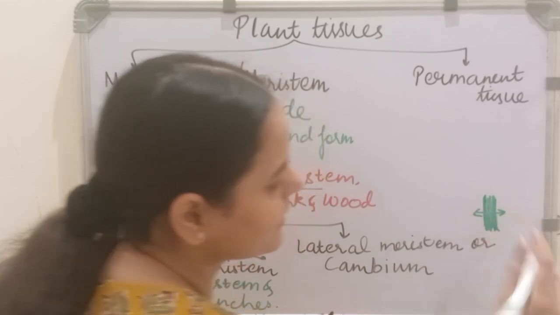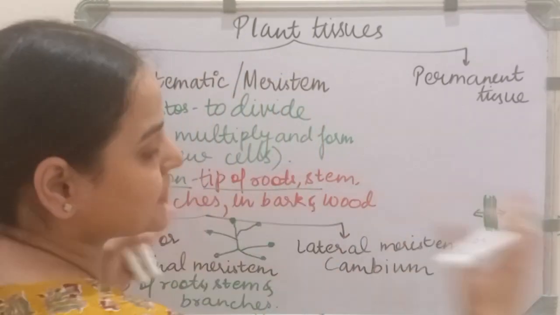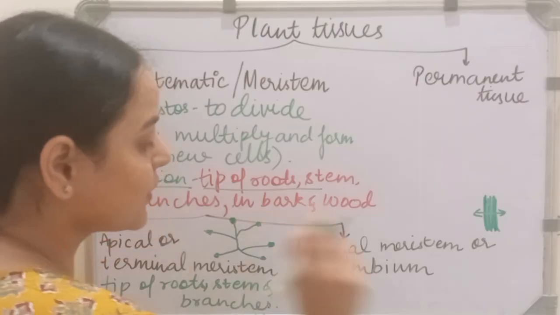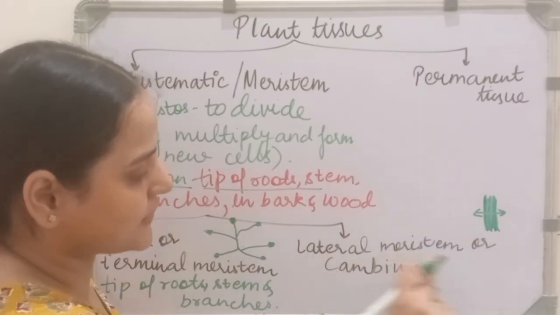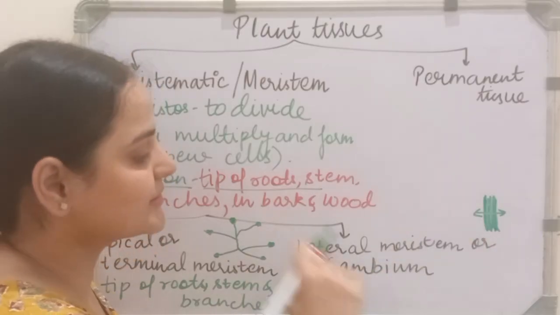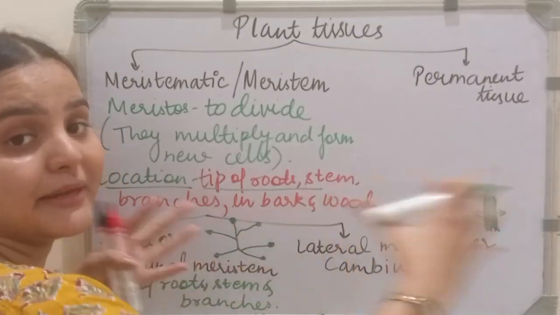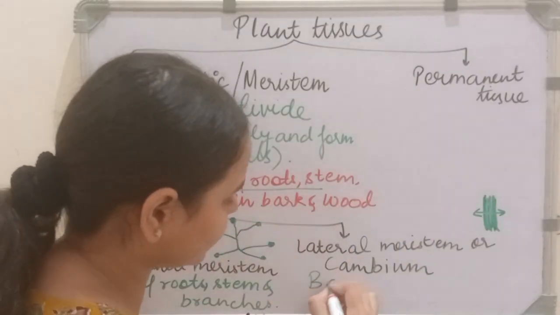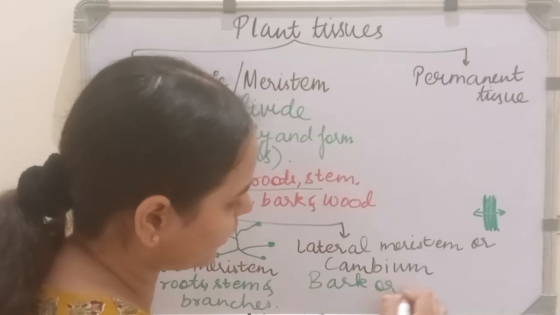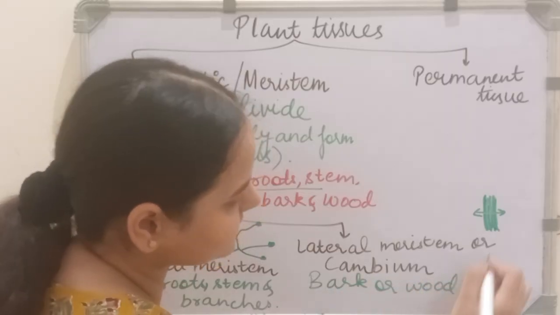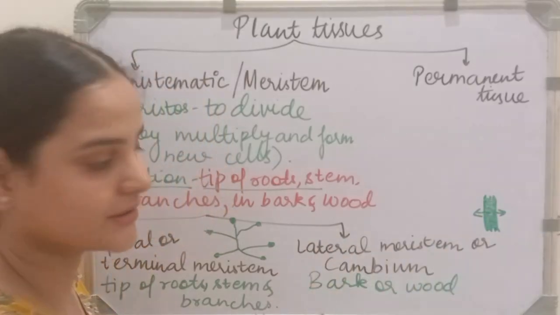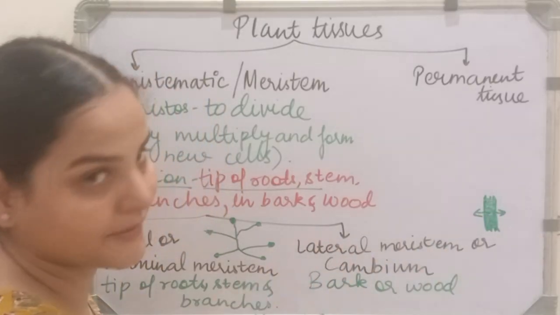The plant grows laterally because of the lateral meristem or cambium meristem, which means it increases the diameter of the plant. It is found in the bark or wood. This is the bark of the plant. Below this bark, this lateral meristem or cambium meristem is found.